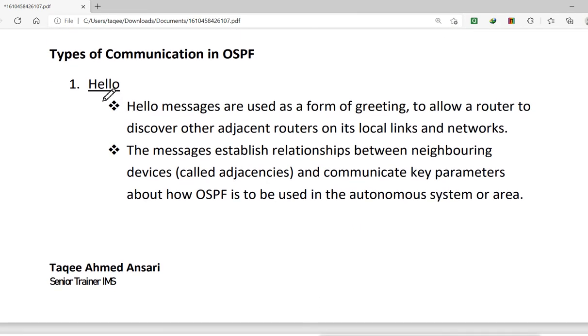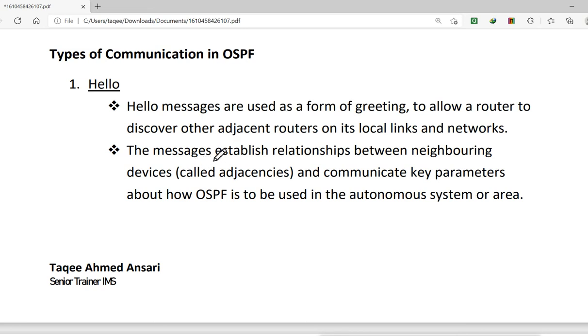So first we have the hello. Hello comes with the hello protocol. So with this hello packet, each router sends the hello information. Hello messages are used as a form of greeting. It is like a greeting to allow a router to discover other adjacent routers on its links and network. So as we connect those routers and configure OSPF, they start sending the hello to each other. And these hello packets help them to create the neighborship, to make the adjacent routers.